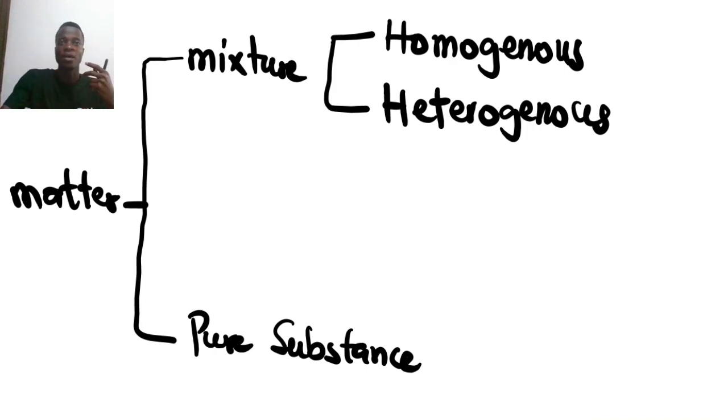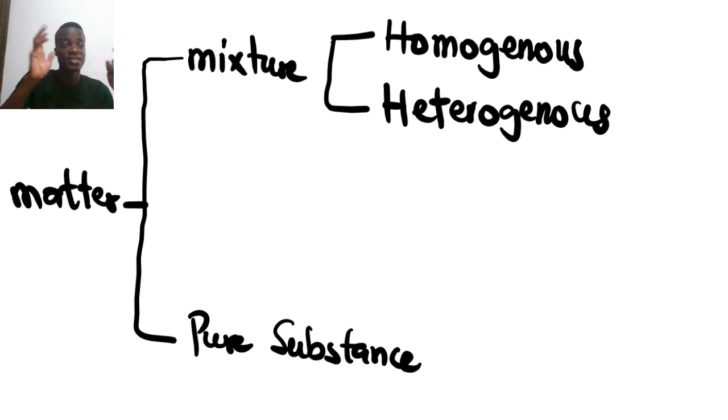So water and sugar, right? Water is a different matter, and sugar is a different matter. I mix them together and stir them. If you look at it from far, you will see it as if it's one. You will not be able to distinguish between the different particles that form it. That's a homogeneous mixture.